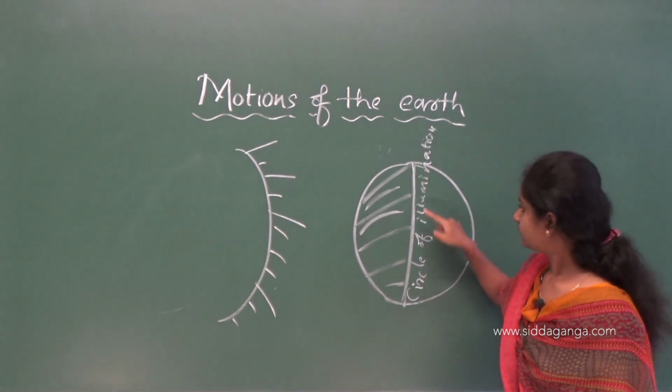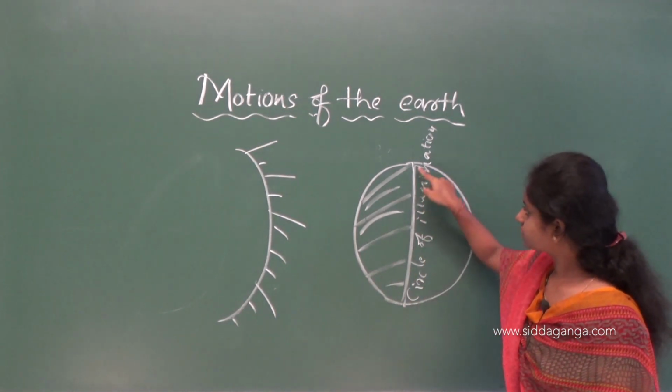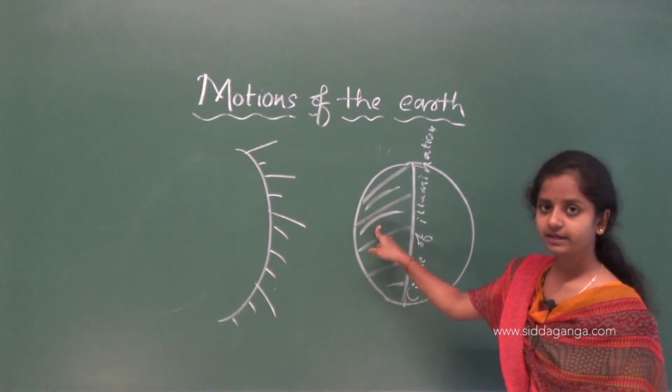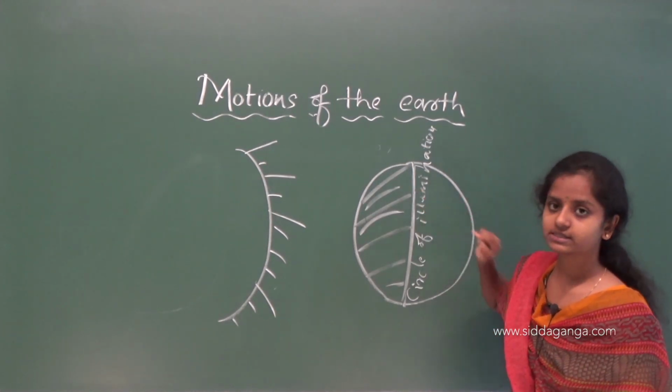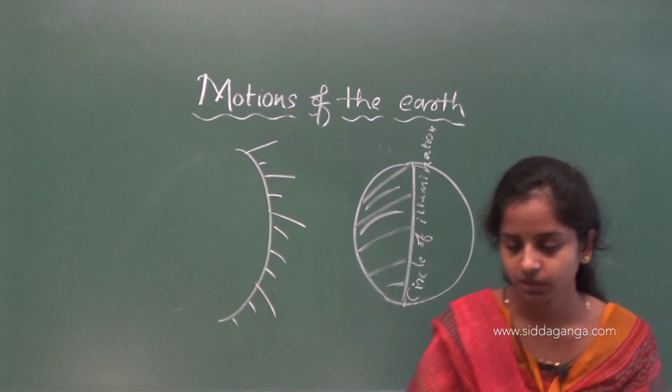This circle which divides the day and the night on the earth surface, we call it the circle of illumination.